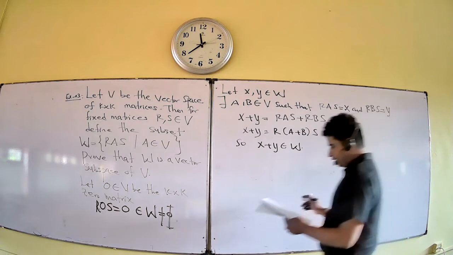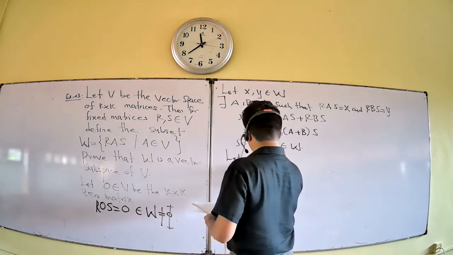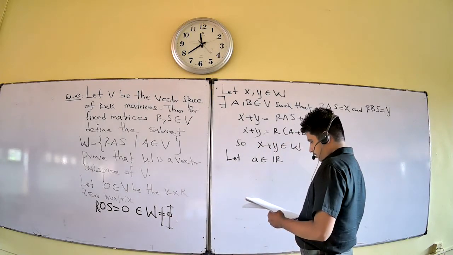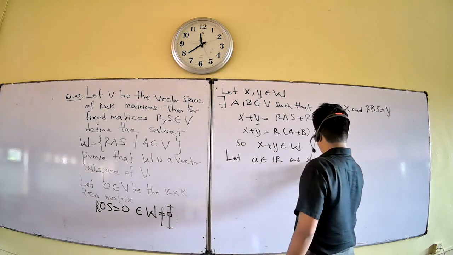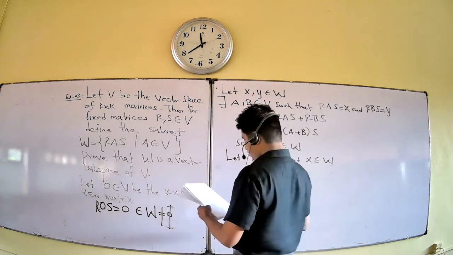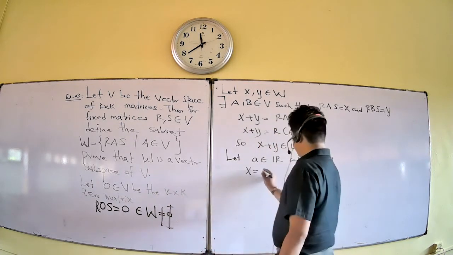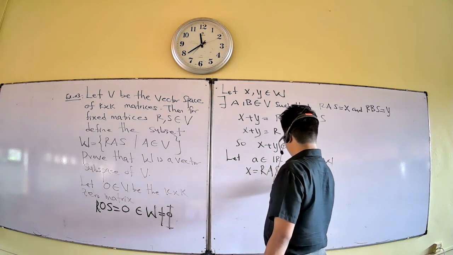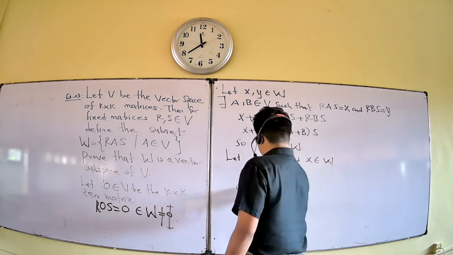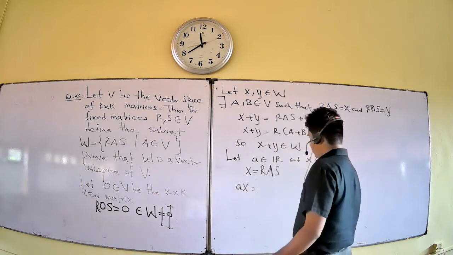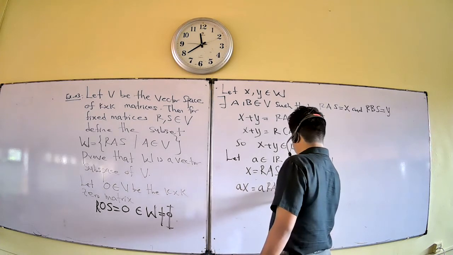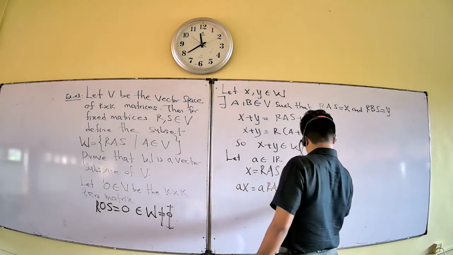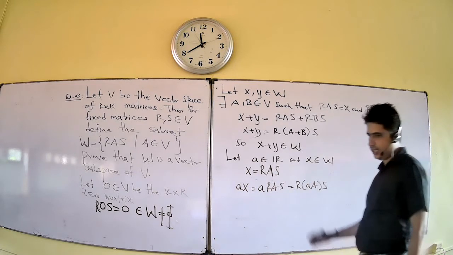Now you take a scalar, let a belong to the real numbers, right? And X belongs to W, one of the matrices. So you can write X equals R A S, where R and S are fixed matrices and A is one of the matrices. Now consider aX. a is a scalar, important, right? aX means a times R A S. A scalar you can move, because R and S are fixed matrices, and you can write it like this.